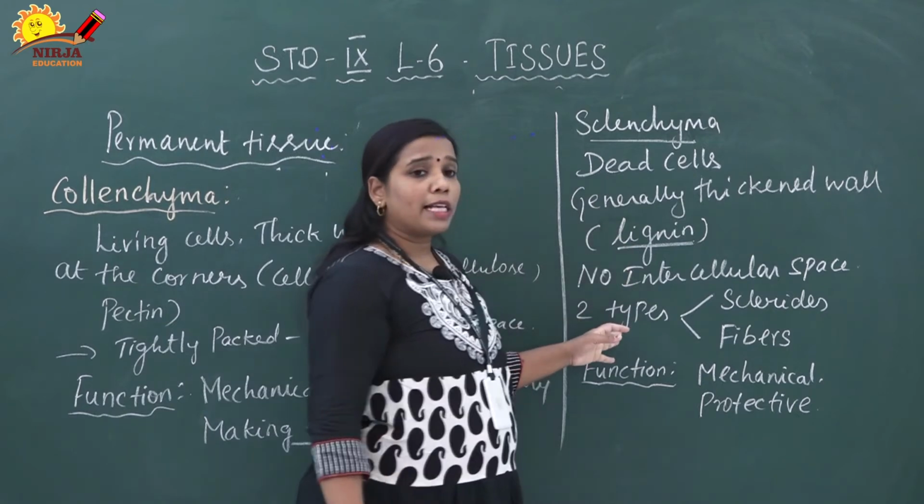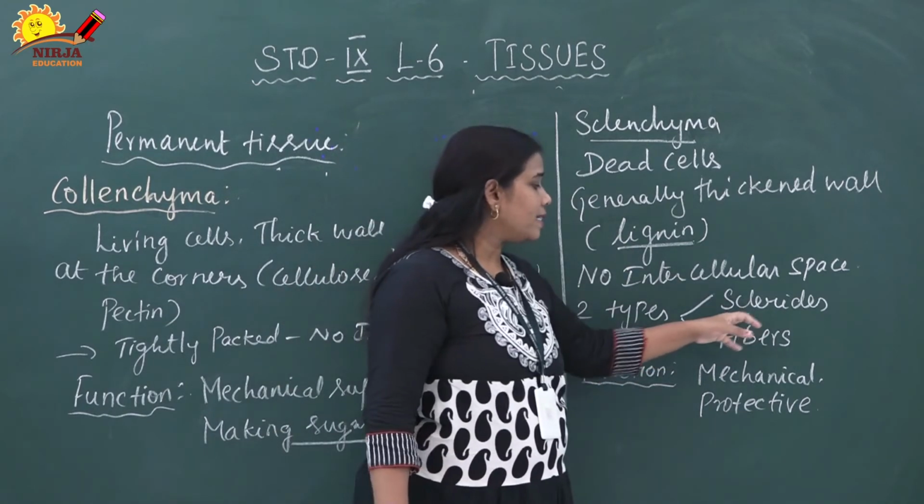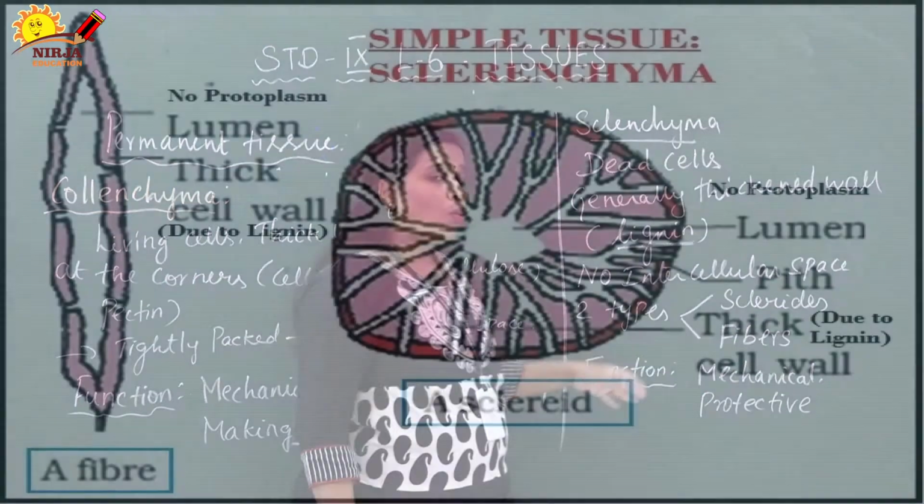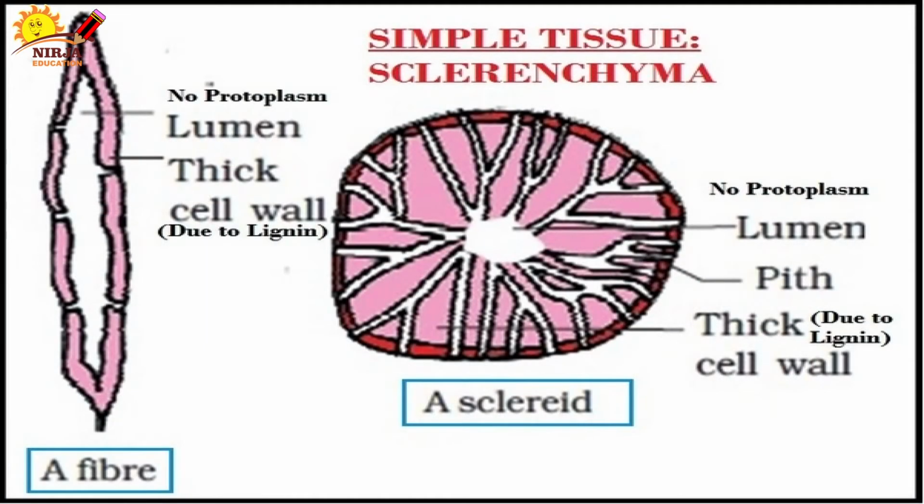Sclerenchyma is classified into two types: one is sclerites, another is fibers. Sclerites and fibers. So what are sclerites? They consist of very long, narrow, thick and lignified structures. They are irregular in shape. You can see the image.